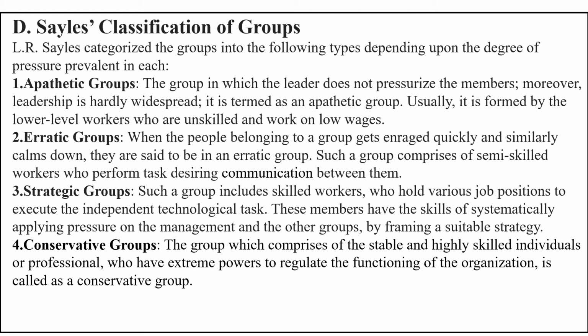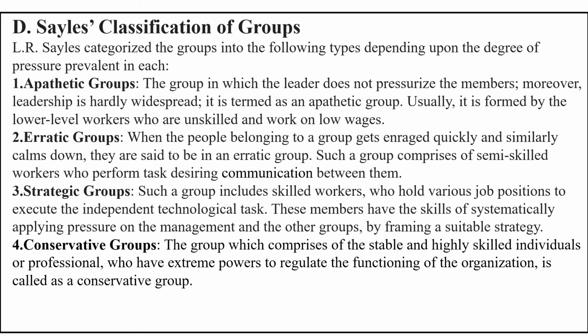The second type of group is called erratic groups. According to erratic groups, they can be easily instigated as well as they can even be calmed down very easily. That is one of the basic specialities of erratic groups. These group members are semi-skilled and they are better at communicating about their rights than the apathetic group. The leader is influential compared to apathetic groups.